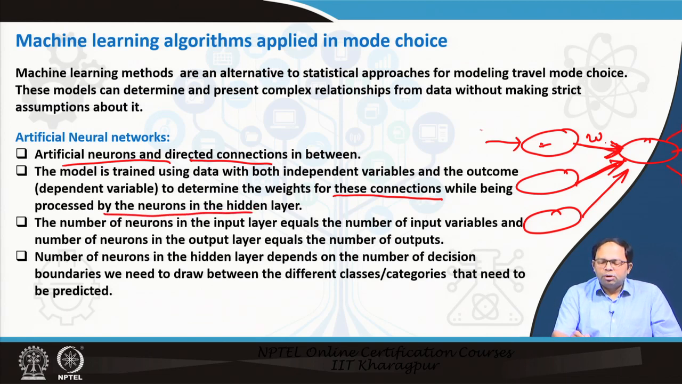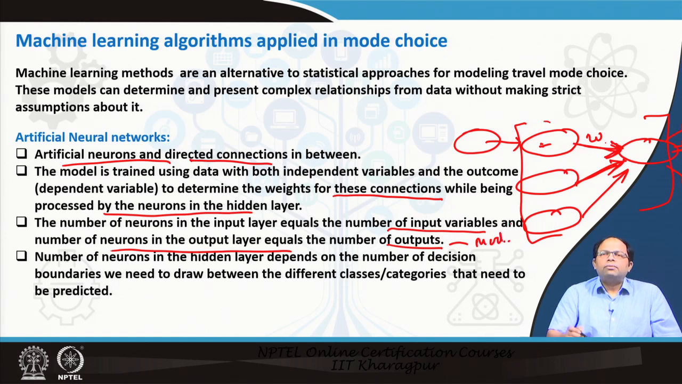So, there is an input layer, then there is a hidden layer, and then there is the output layer. The number of neurons in the input layer equals the number of input variables, and the number of neurons in the output layer equals the number of outputs. So, this is the mode choice. Maybe there are 3 mode choices, and input variables may be income, ownership of existing vehicles, or the travel cost. All these things could be input variables, same as we have done in our MNL models.